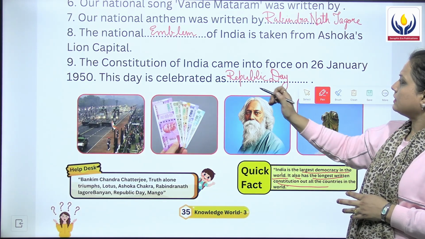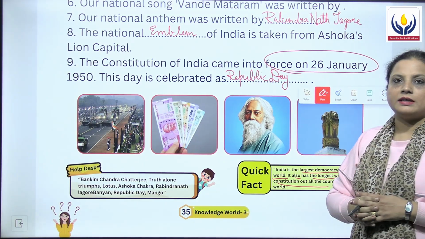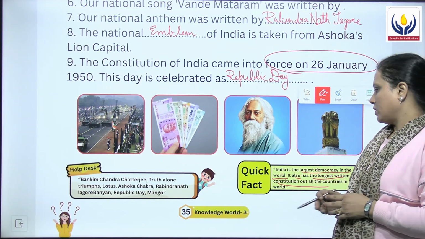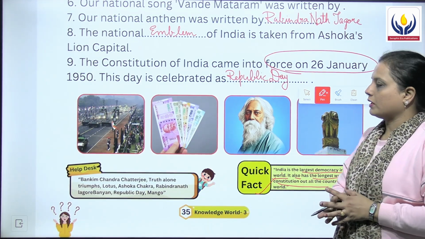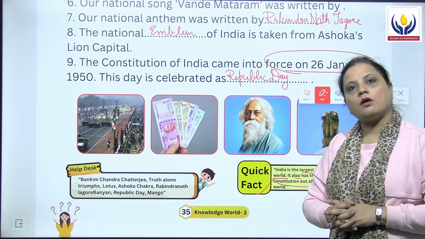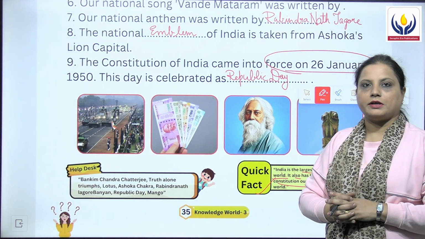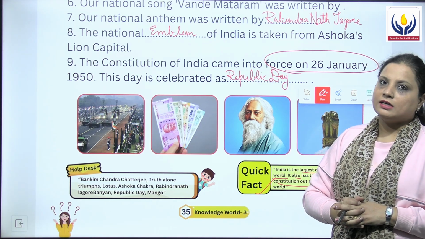And when did it come into force? It came into force on 26 January 1950. So this was all about the quick fact portion. I hope you have understood about the various symbols of our incredible India, and this was all about the chapter.